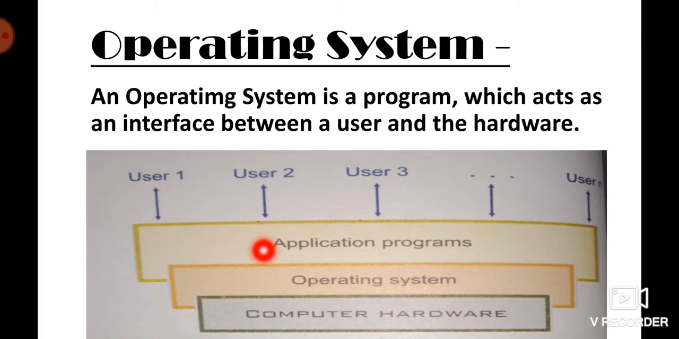Suppose you are typing on MS Word. Using the keyboard you are typing, and MS Word is the application program there, and the operating system is controlling. Who is providing the interface between that keyboard and you? It is the operating system. Any instructions that you send using the keyboard, where to send that operation, what to do with that, these all are the responsibility of an operating system. I hope it's clear to you now.